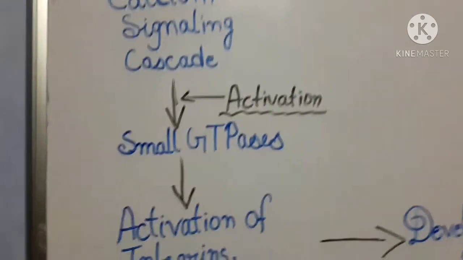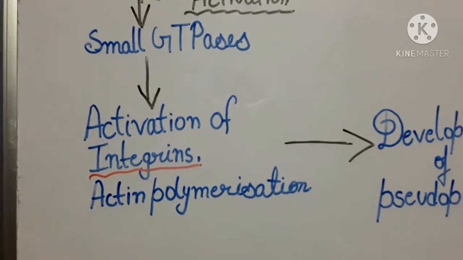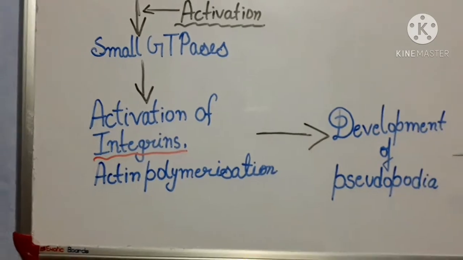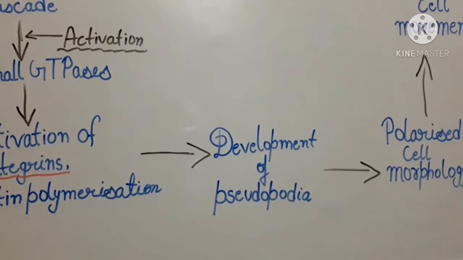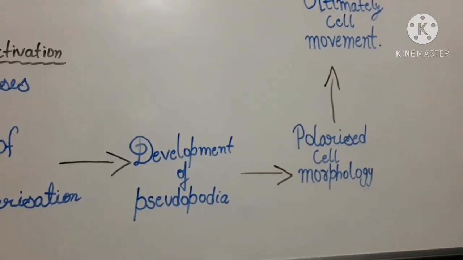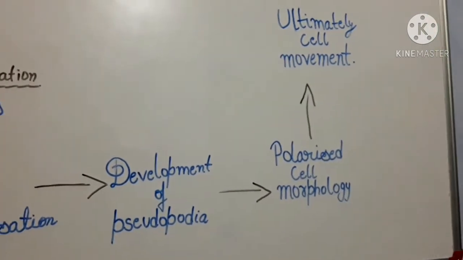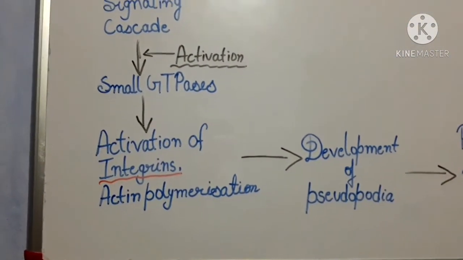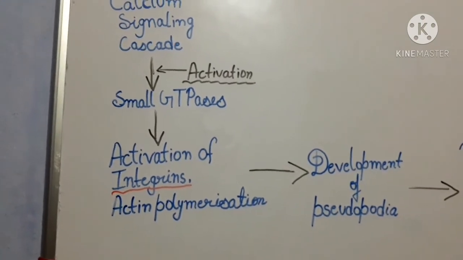Activation of GTPases results in activation of integrin and actin polymerization. Due to this, a pseudopodia-like structure develops in the cell, then polarized cell morphology occurs, and then ultimately the cell starts movement. Integrins are molecules involved in cell adhesion.